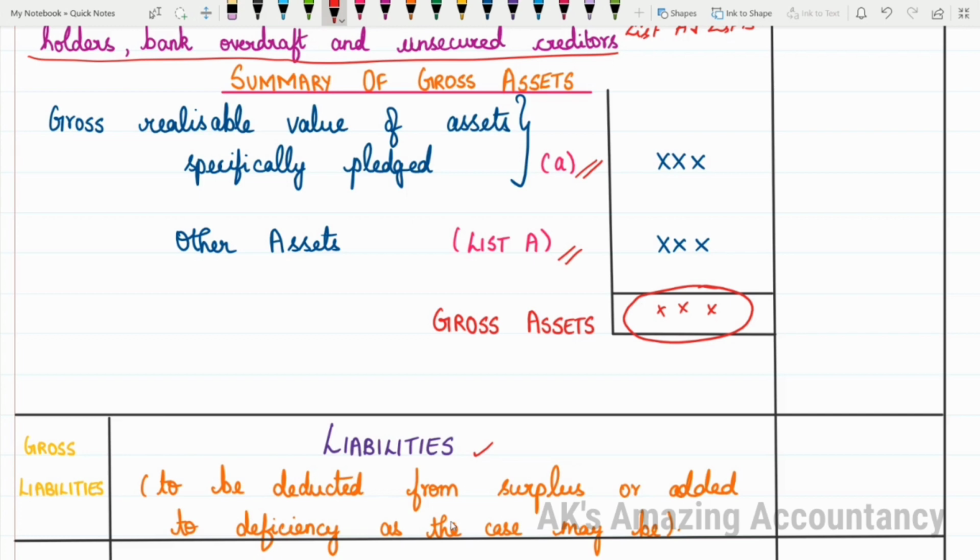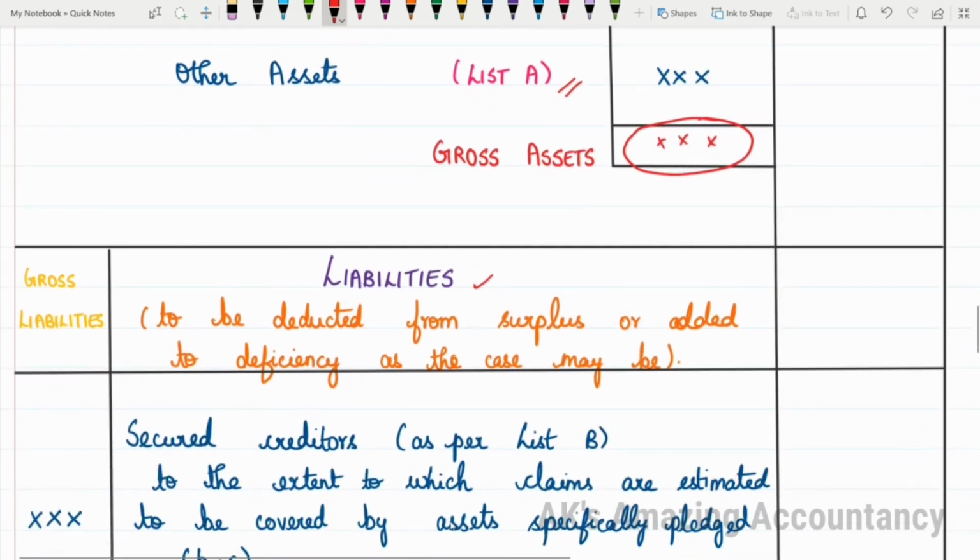Now we have to get along with liabilities. So give the heading as liabilities. The moment you start with the heading liabilities, you have to create one more column, that is the margin column, in which you will start entering gross liabilities. That will come as a heading here, gross liabilities. And when you write liabilities, immediately you have to write: to be deducted from surplus or added to deficiency as the case may be.